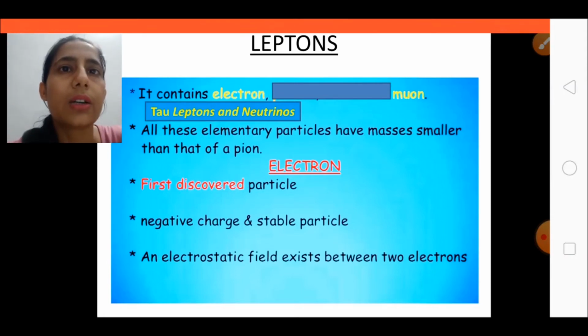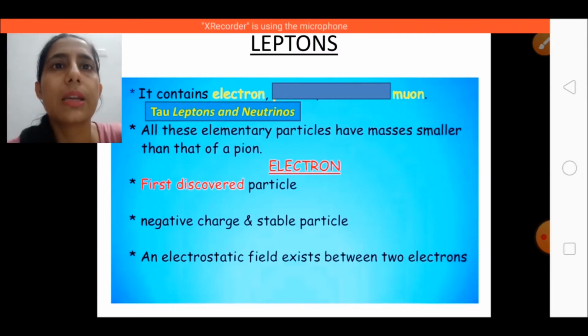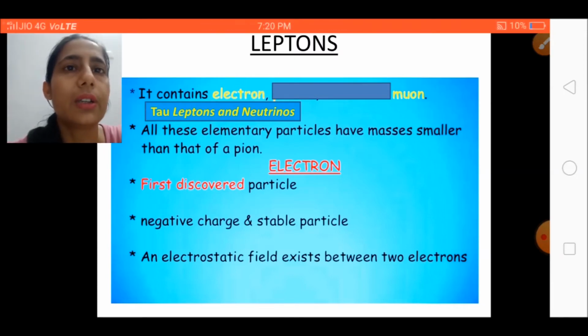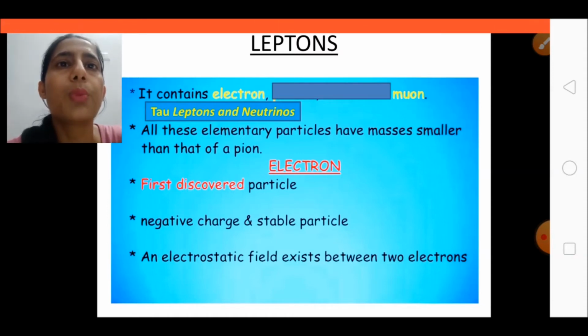We know that electrons have negative charge and they are stable, meaning they cannot decay further into smaller particles, because electrons are fundamental particles. So electrons are called the first generation of leptons. In the first generation there are 4 particles: electron, positron, electron neutrino and electron antineutrino.